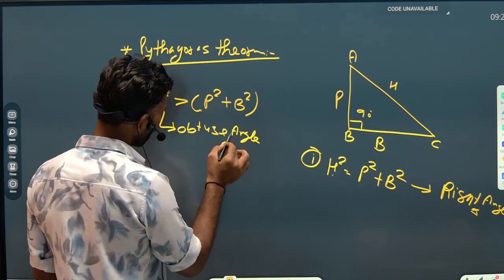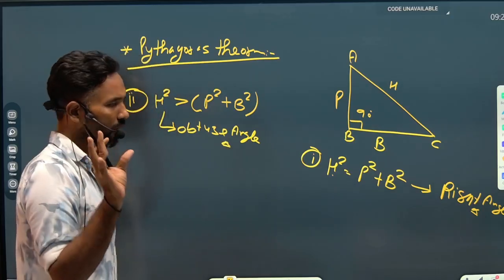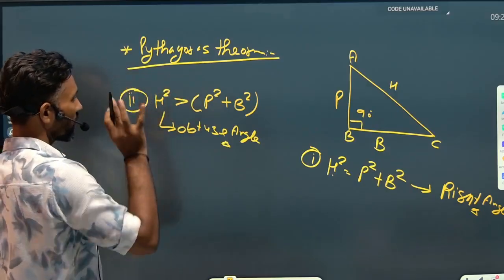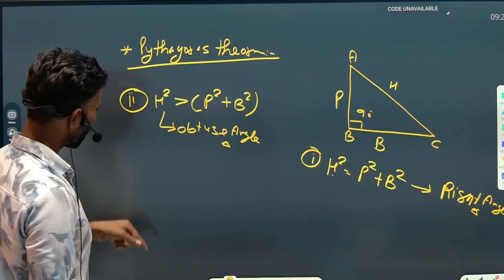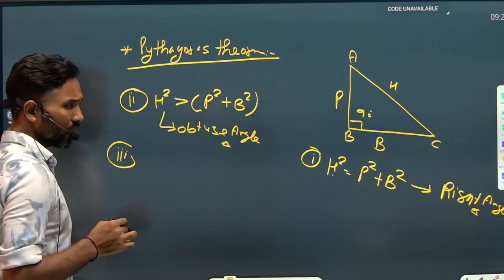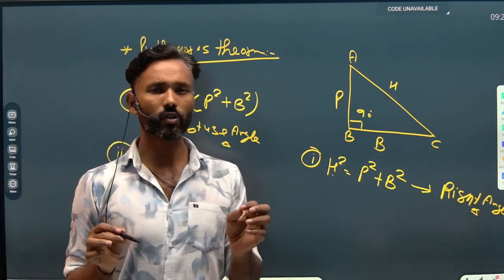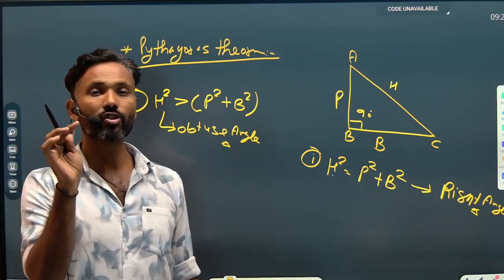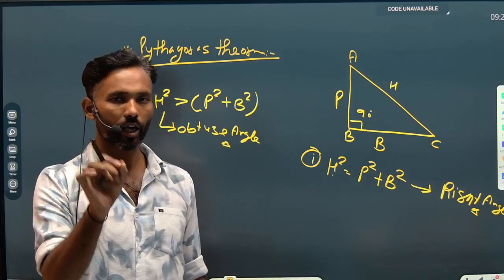And it is a very basic simple rule. Questions have been asked many times on these conditions, so this is also part of the Pythagoras theorem. And one more rule we have over here. If the square of the largest side is less than the sum of squares of the remaining two sides, then the triangle constructed over there will be an acute angle triangle.